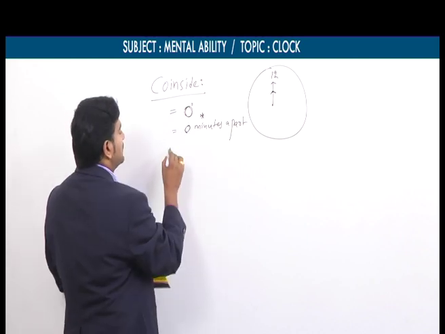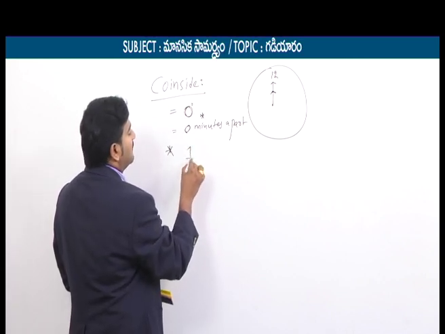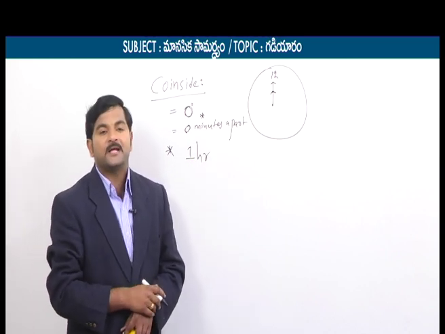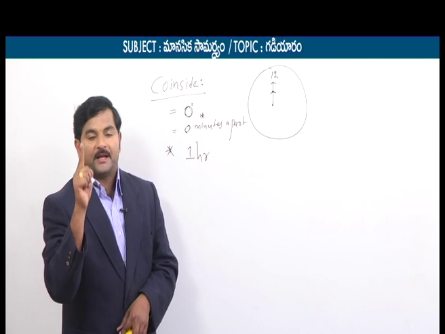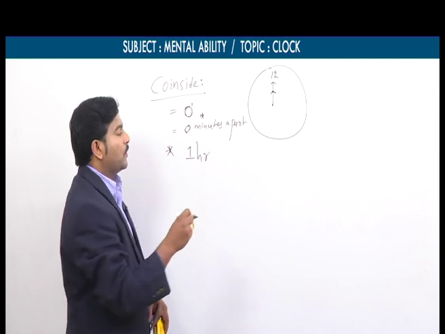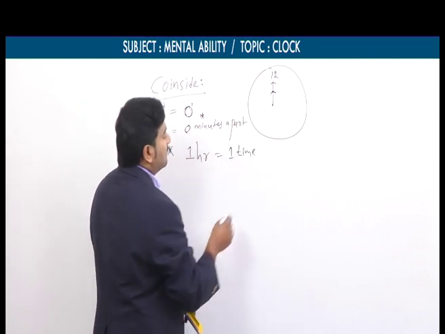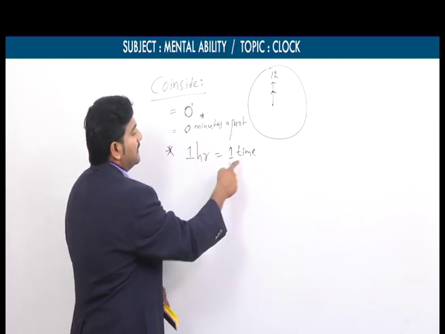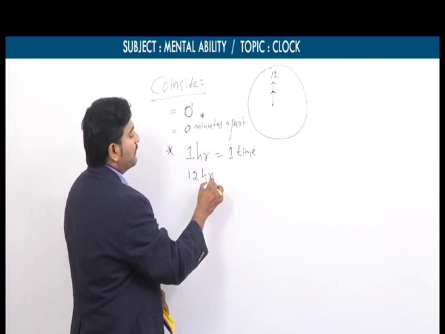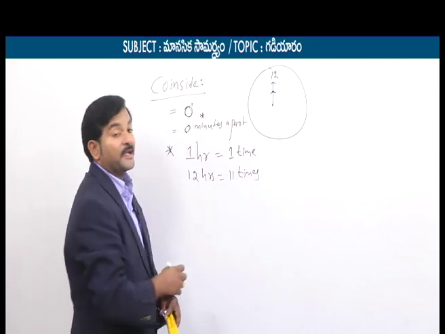And one more important condition: in the span of every 1 hour, two hands coincide only one time. Again I am reminding you students, in the span of only 1 hour, two hands coincide only one time. So now you can ask a question. For 1 hour they coincide one time. But if you take 12 hours, in that span these two hands coincide only 11 times.